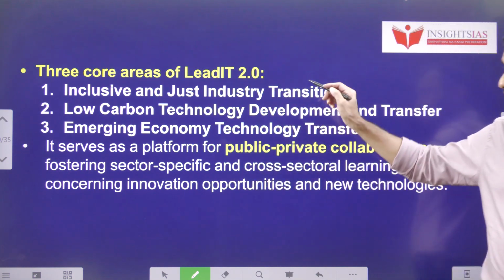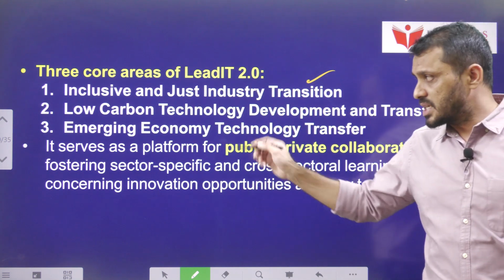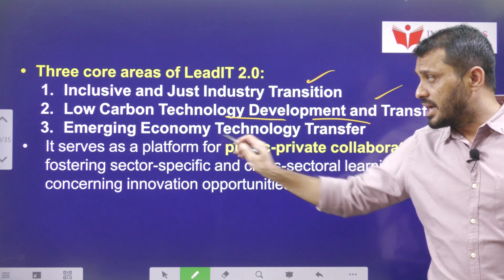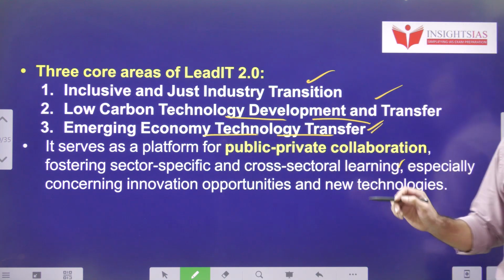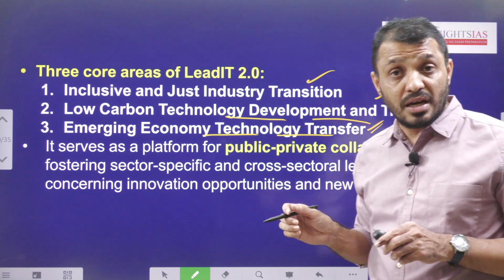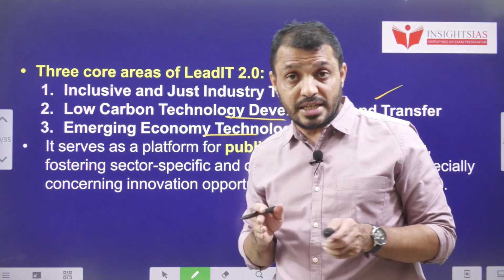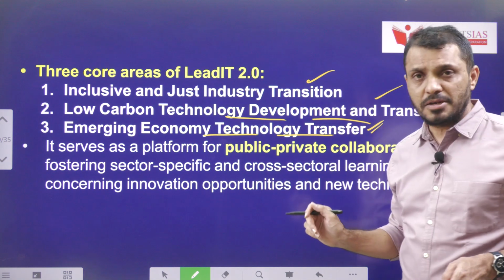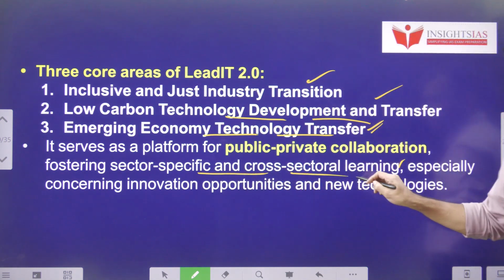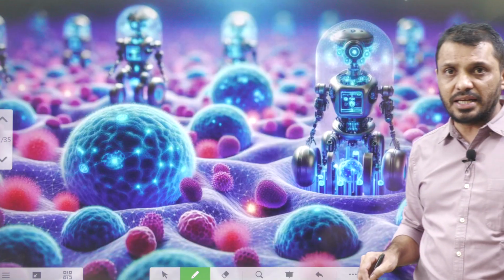One is inclusive and just industry transition. The second one is low carbon technology development and transfer, and the third one is emerging economy technology transfer. It is a public-private collaboration. That is the reason the 20 industry companies are also involved in this. They help in developing sector specific and cross sectoral learning. So this is about the third one.